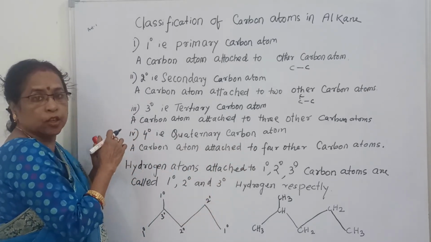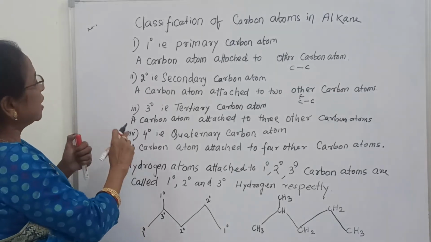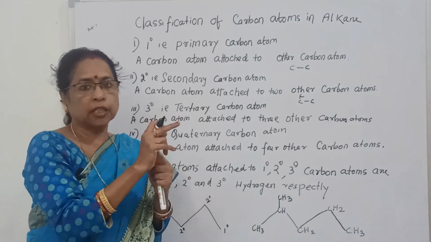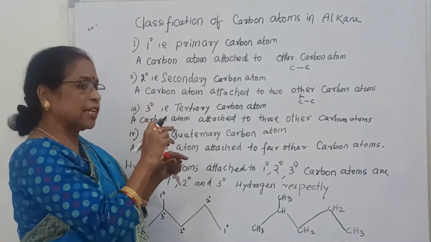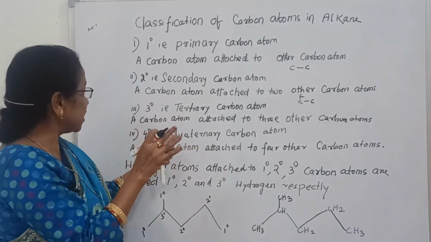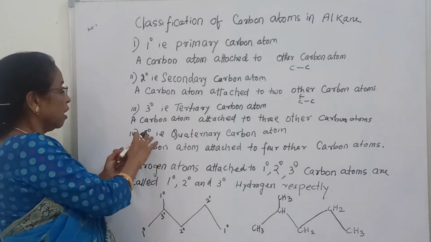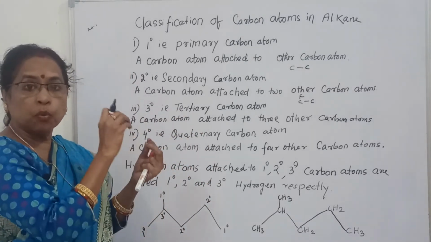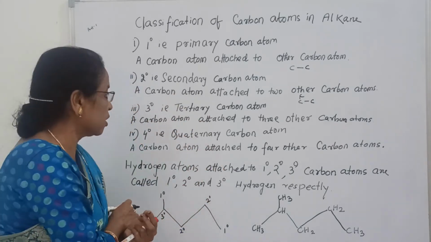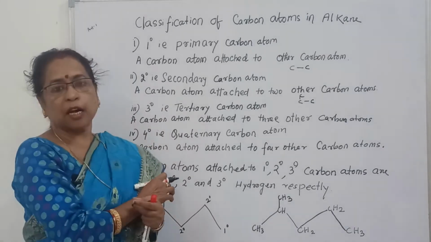It is confusing, but it will be clear with one example. Now again see, what is primary carbon atom? A carbon atom attached to one other carbon atom. Secondary means a carbon atom attached to 2 other carbon atoms. Tertiary means one carbon atom attached to 3 carbon atoms, and quaternary, that is 4 degree, means one carbon atom attached to 4 other carbon atoms.